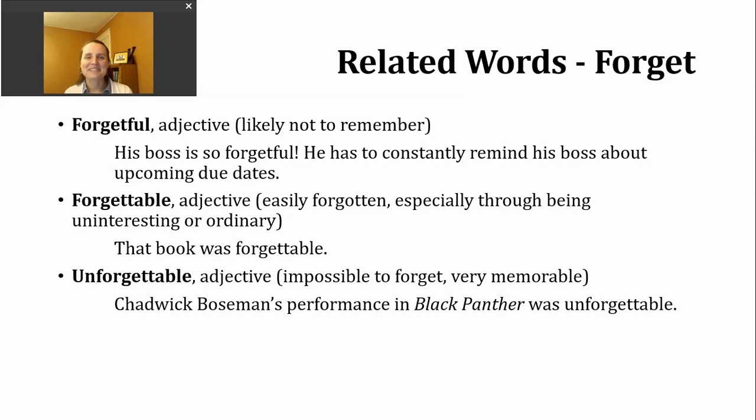The next adjective we'll take a look at is forgettable. It's an adjective, and we might use it to describe a thing or an event, and it means easily forgotten. Maybe the reason something is easily forgotten is that it's uninteresting or it's just ordinary. There's nothing notable that makes it stand out, that makes it something you will remember. Let's take a look at an example of that in a sentence.